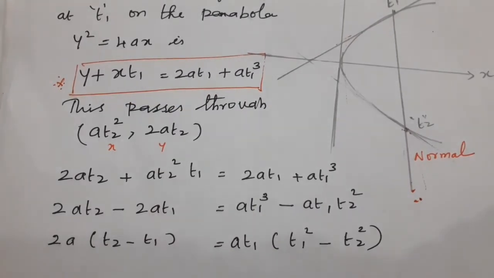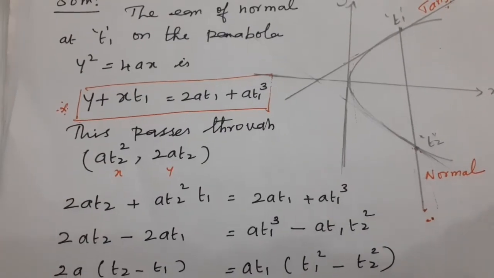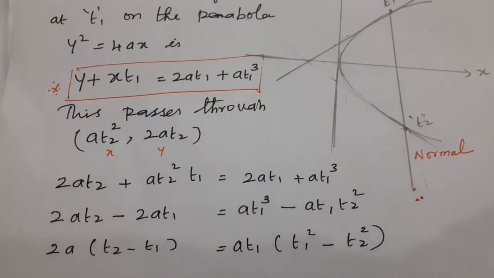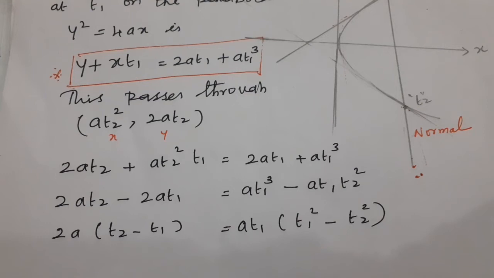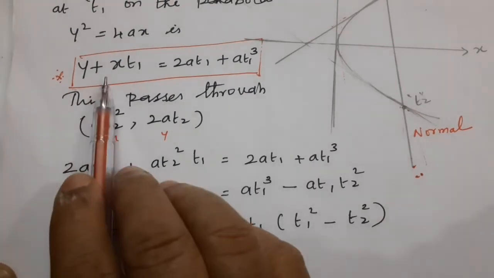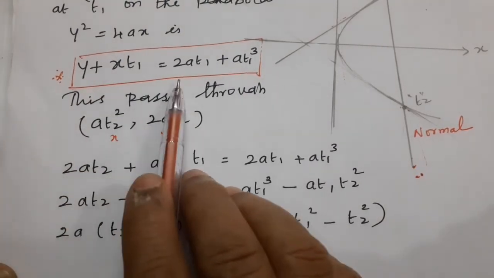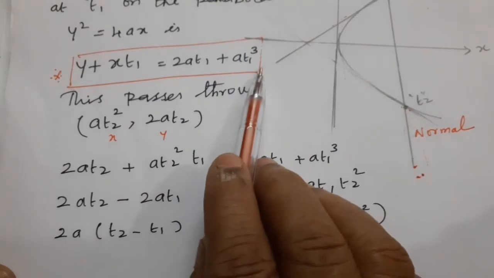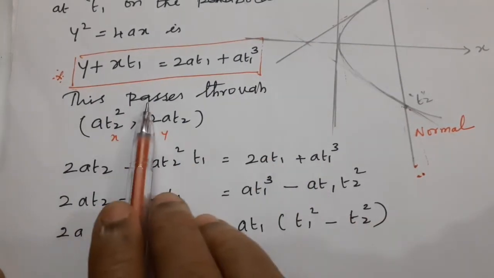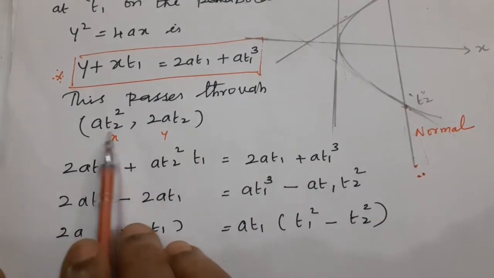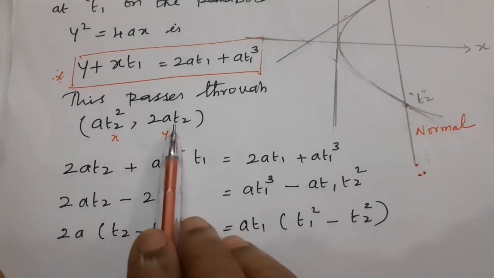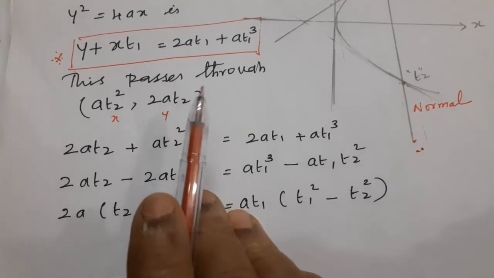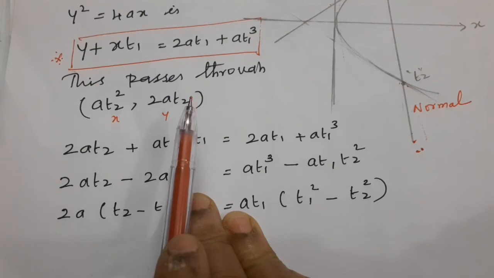Equation of normal to the parabola. Tangent is yt = x + at square. Normal is y + x t1 = 2a t1 + a t1 cube. So this passes through the points, at square. Everything is based on the table, so learn the table.